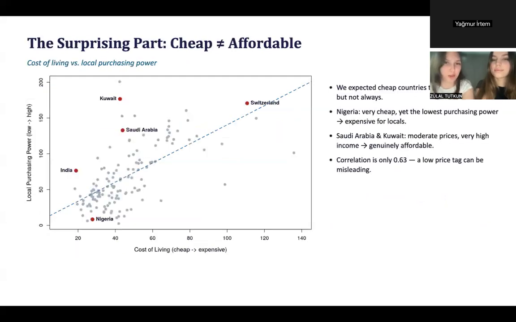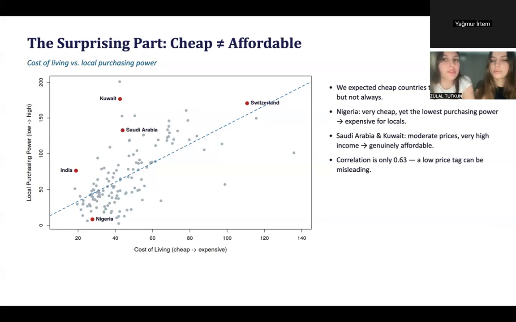Is cheap the same as affordable? This was the part that surprised us actually. We expected the cheap countries to be easy to live in, but that's not always true. On this chart, the horizontal axis is cost of living and the vertical is local purchasing power. Look at Nigeria: very cheap, but the lowest purchasing power in our data, so it's actually expensive for the people